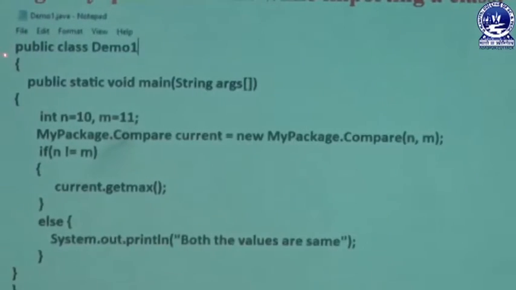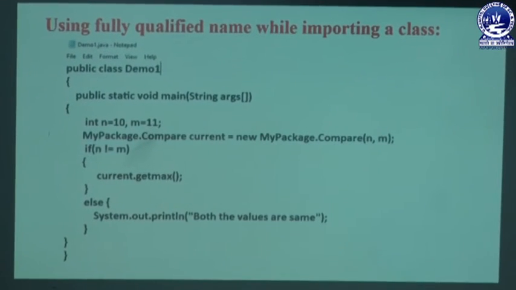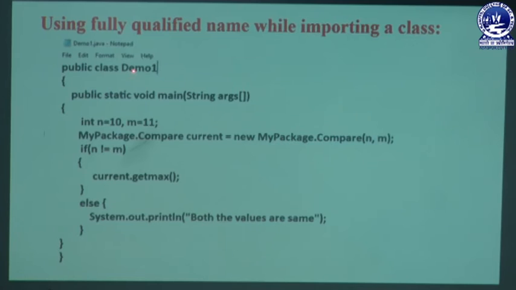Here, first of all, you define a public class with a specific name, demo1. Then we define public static void main with String args. In that method we have two variables: n stores the constant 10, and m stores the constant 11.